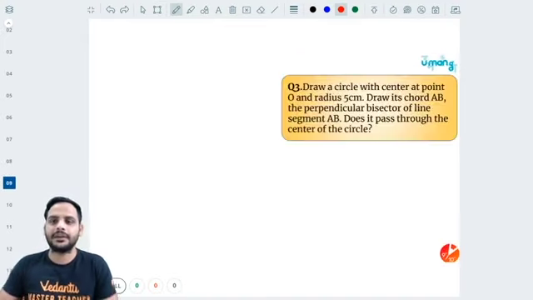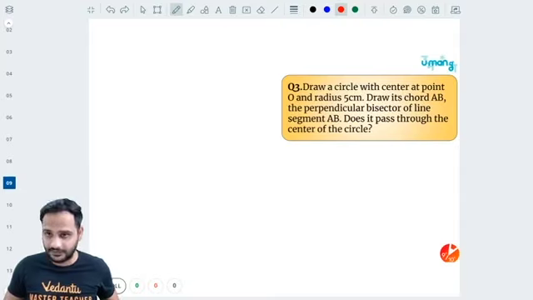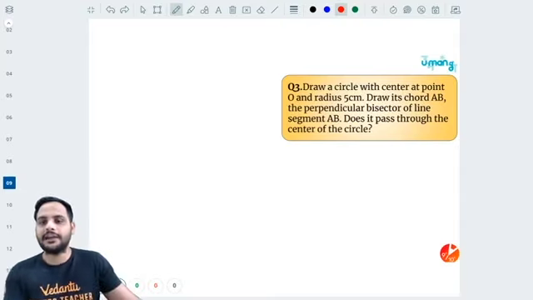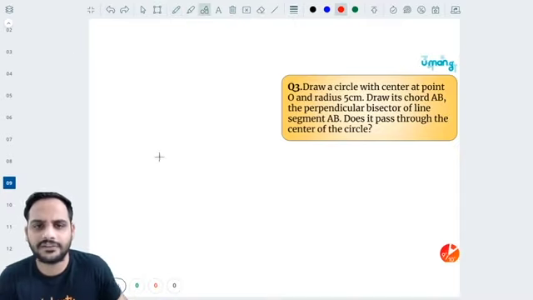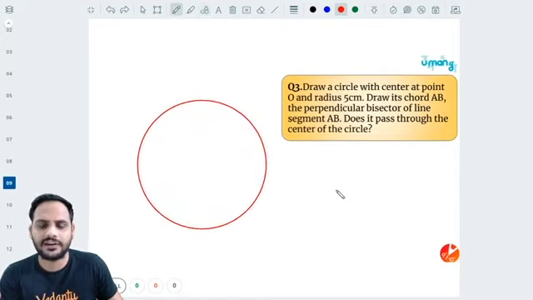Next question. Draw a circle with center at point O and radius 5 centimeter. Draw its chord AB. We have to draw chord AB and the perpendicular bisector of line segment AB. Got it? Does it pass through the center of the circle? So let's see. Let us draw a circle and let's say its radius is 5 centimeter. The center is O.